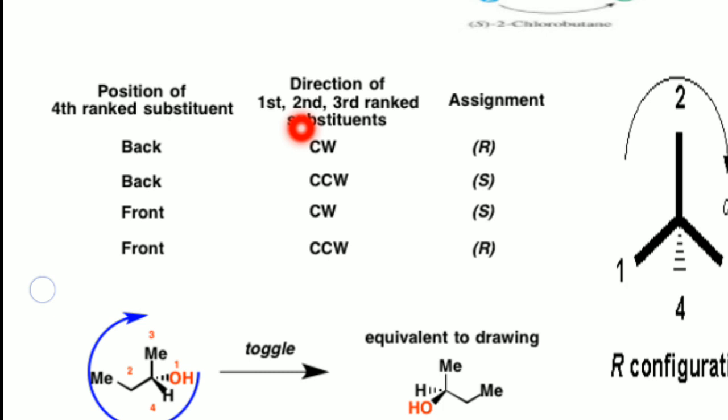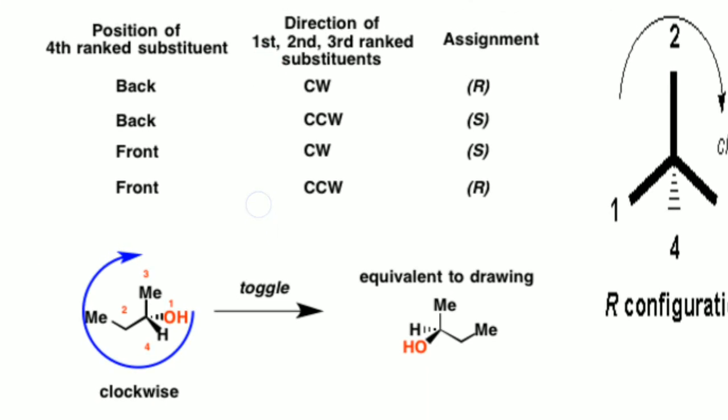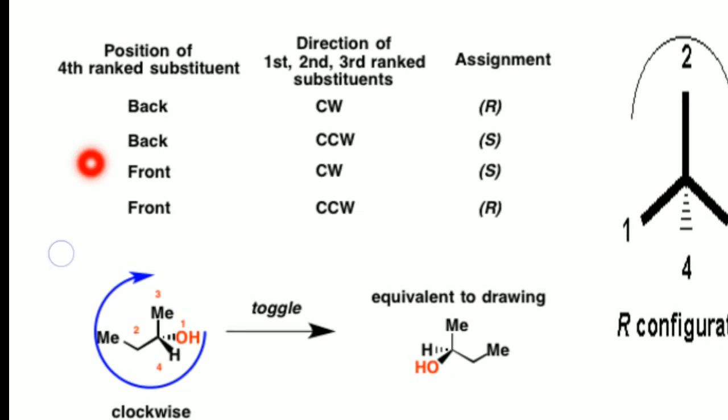If the fourth ranked substituent is on the front side, nearer to the viewer, and the first, second, and third ranked substituents are arranged clockwise, then we have to give the configuration exactly opposite to the first two. Similarly, if the fourth substituent is in the front position and the first, second, and third substituents are arranged counterclockwise, then the configuration will be R.